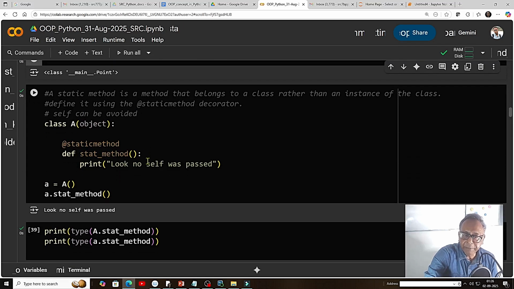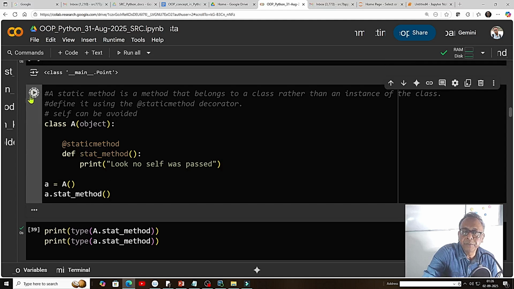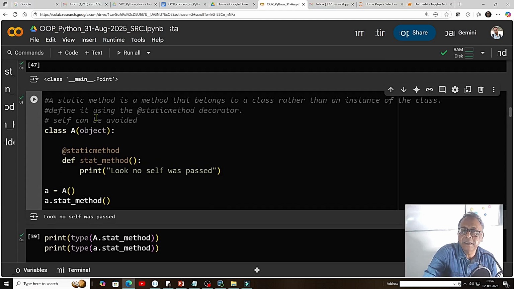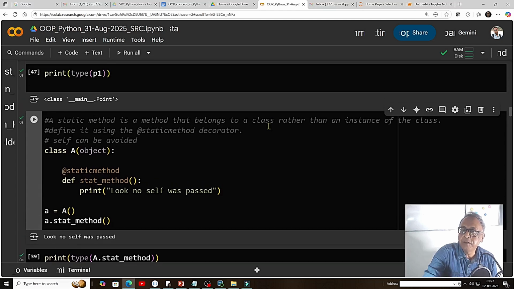There is another method in object-oriented programming, that is a static method. A static method does not act on objects. It is a method reserved for the class itself. So here we are creating an object, so it is automatically created, and no self needs to be passed. So we can put it here. A static method belongs to the class rather than an instance of the class. It is defined as a static method. This is a decorator function.